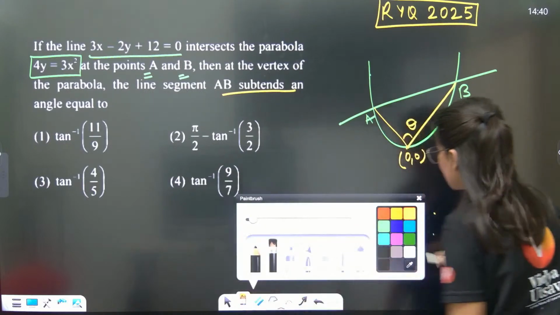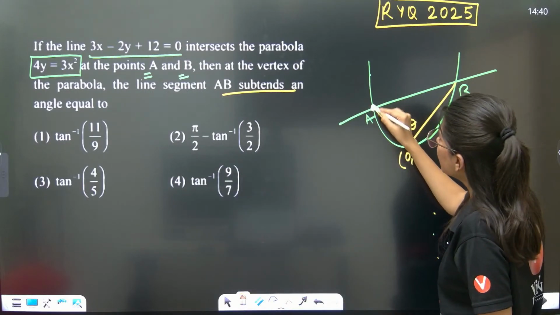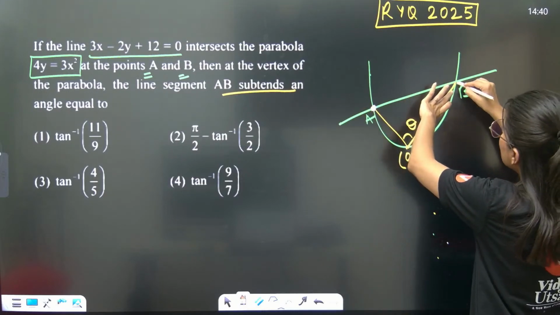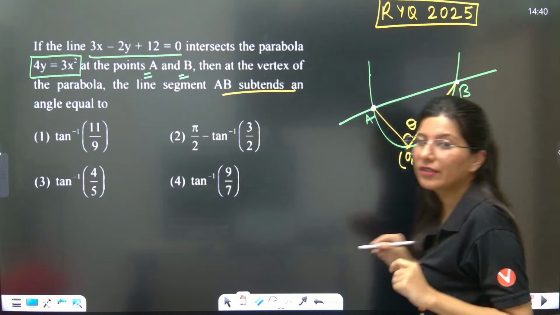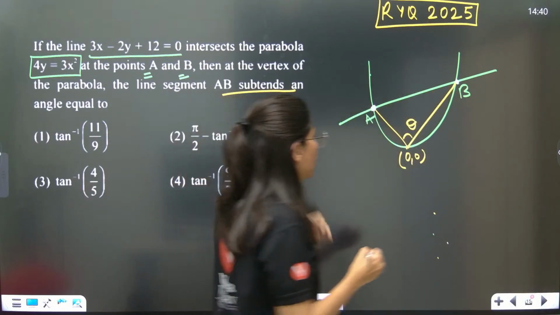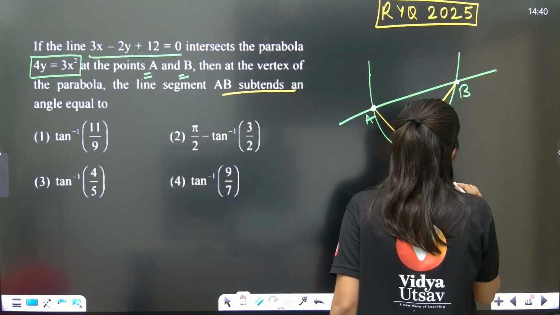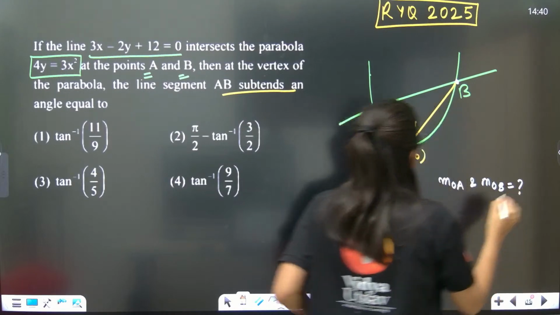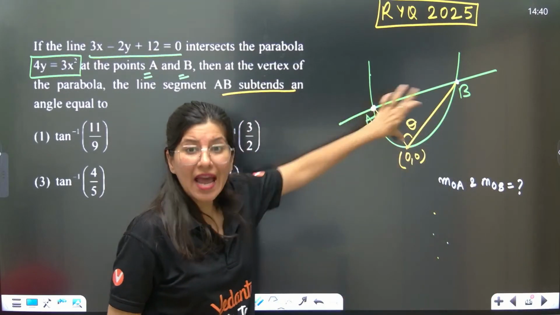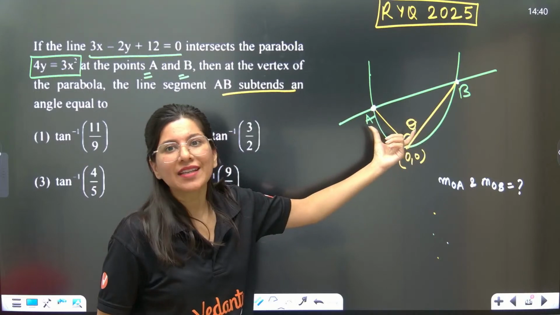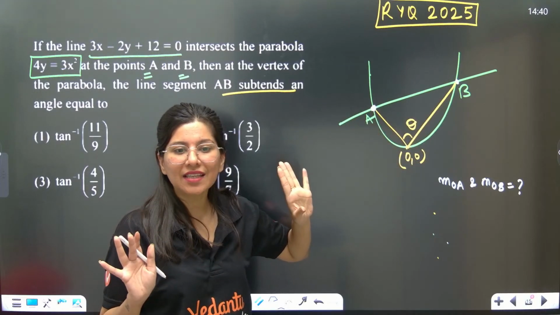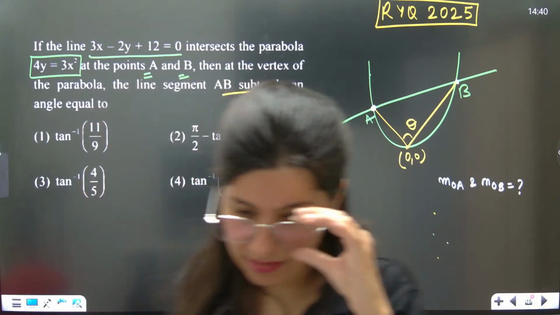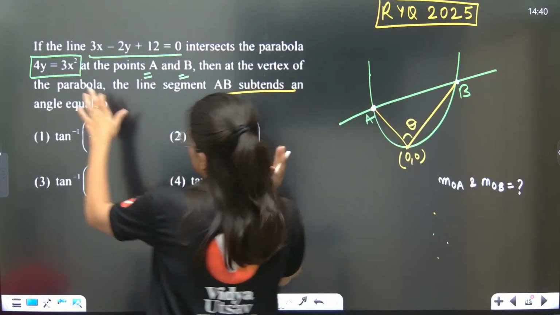So what they are asking is this angle. To get this angle, I need to know the coordinates of A so that I can calculate the slope, and the coordinates of B so that again I can calculate the slope. So what I want is the slope of OA and the slope of OB. If I know the slope of OA and OB, then calculating the angle between two lines is an easy thing. Getting it? Yes. Okay, now let's solve it.